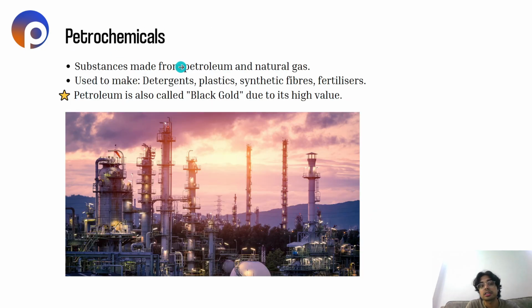What are petrochemicals? So the substances made from petroleum and natural gas are called petrochemicals. They are used to make detergents, which we use for the cleaning of clothes, plastics, synthetic fibers, fertilizers, etc. Petroleum is also called black gold due to its high value.